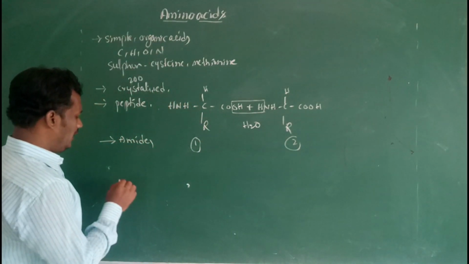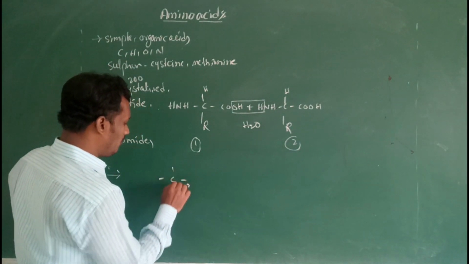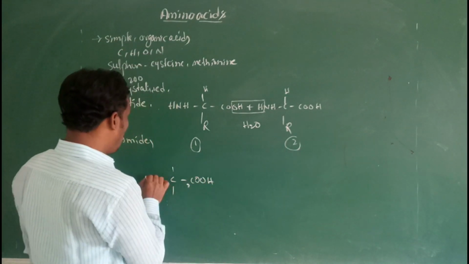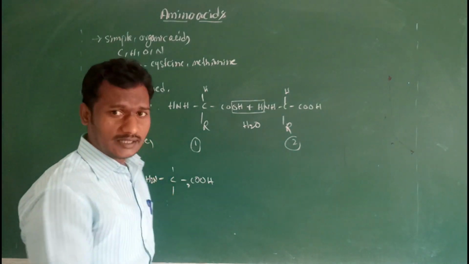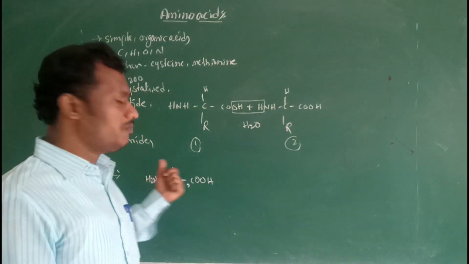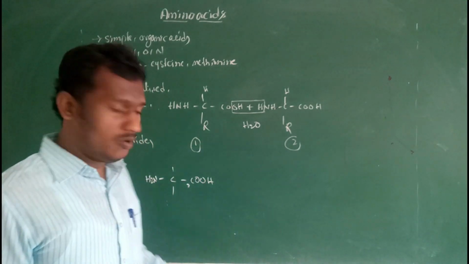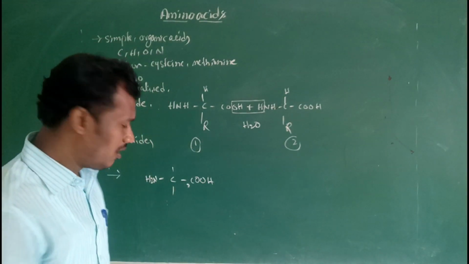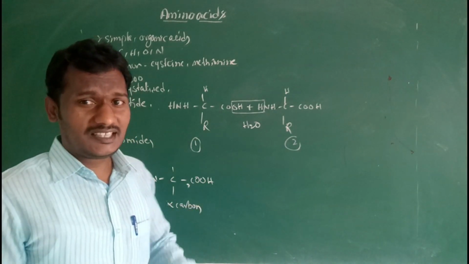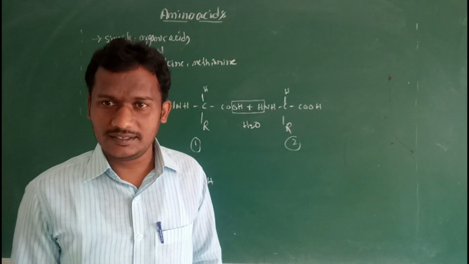Now the structure of amino acids. In the middle, a carbon is present. Then one carboxylic group and one amino group are present in normal amino acids. This carboxylic group and amino group are attached to the same carbon. This carbon is known as the alpha carbon, and this type of amino acid is known as an alpha amino acid.